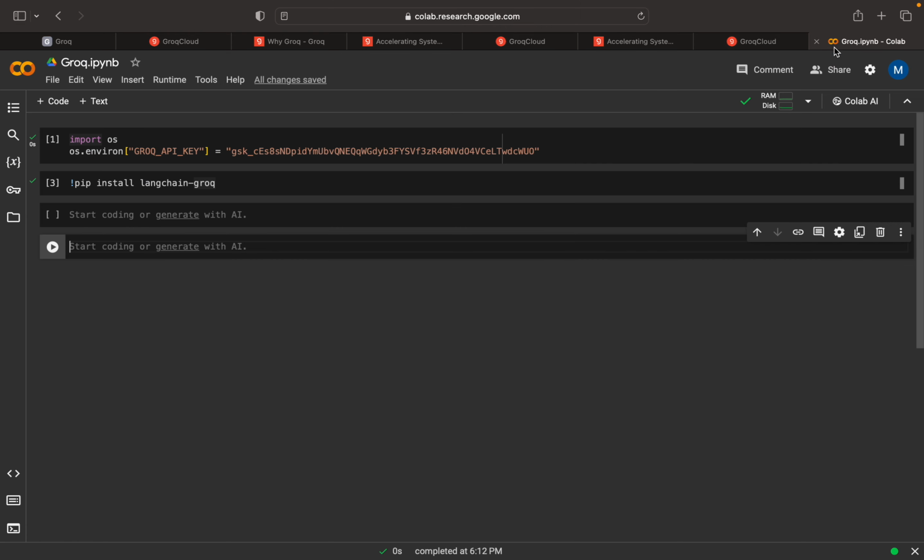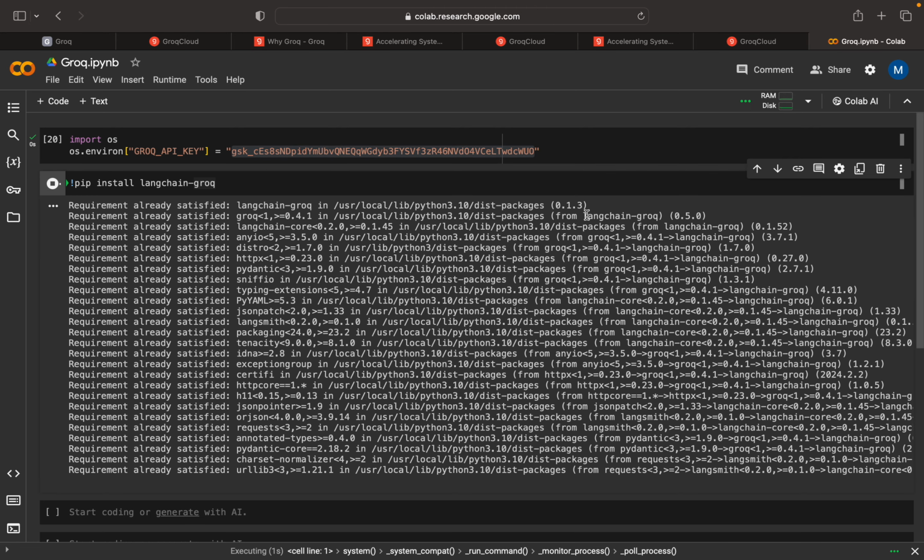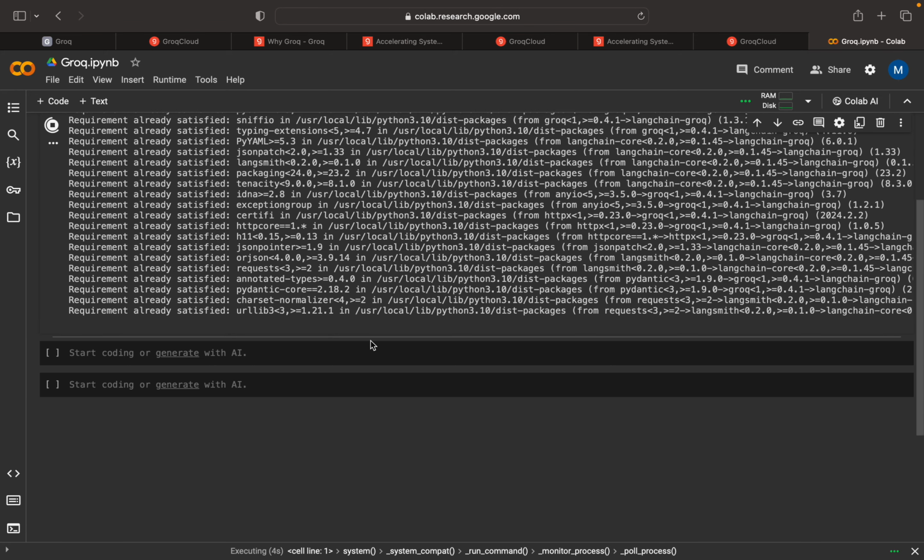We can use that. I have opened a Colab notebook. Here I will demonstrate how we can use Groq with LangChain. I have created an environment variable and assigned that key to it. The environment variable is called GROQ_API_KEY. Then LangChain provides a package that we need to install, that is pip install langchain-groq. Let me execute this. In my case, the requirement is already satisfied.